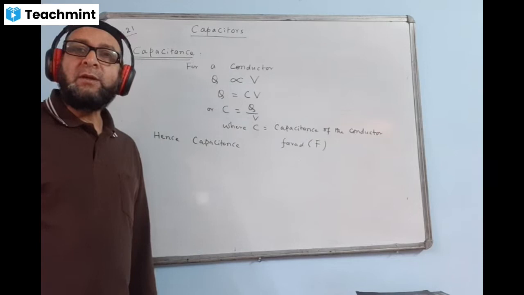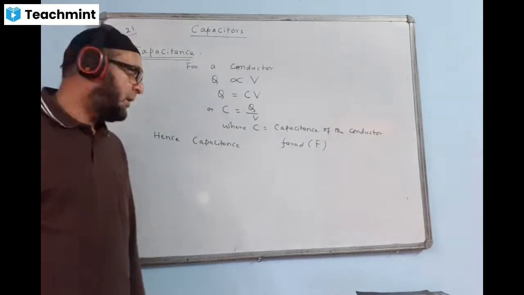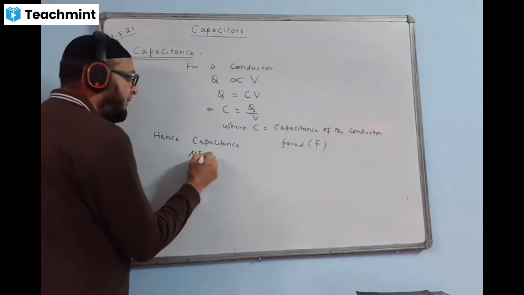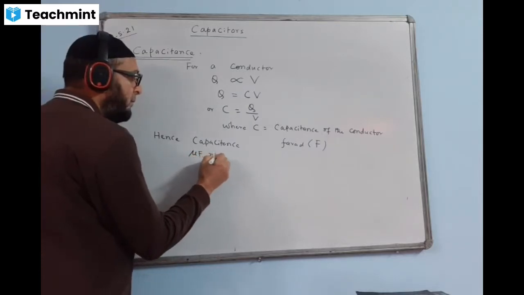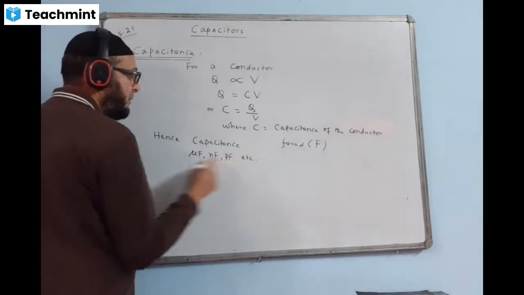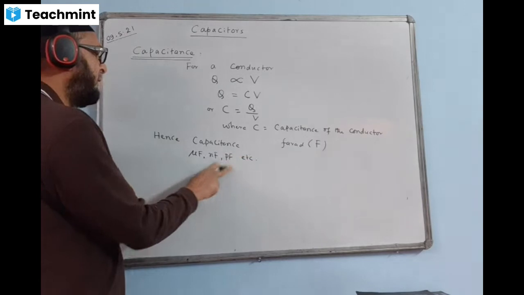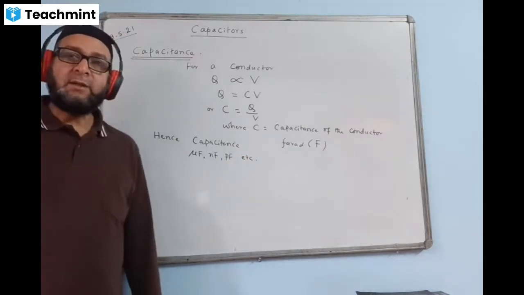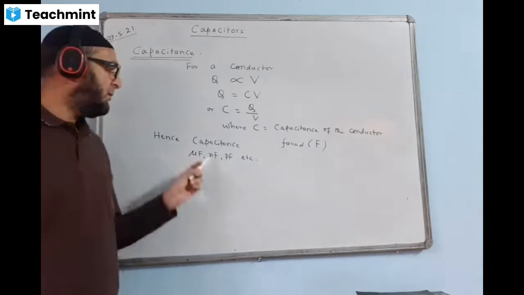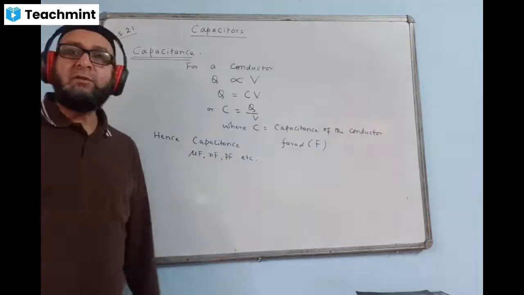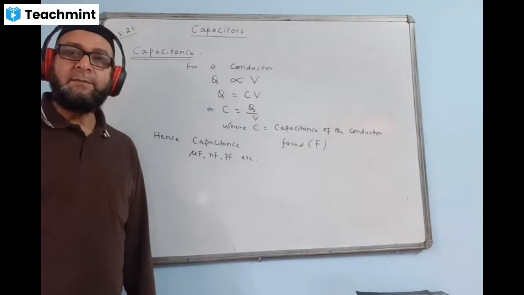And the practical units are microfarad, nanofarad, picofarad, etc. Micro means 10 to the power minus 6 farad, nano means 10 to the power minus 9, and pico means 10 to the power minus 12 farad.